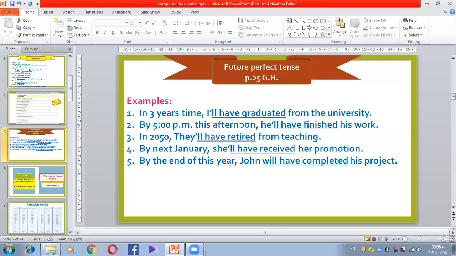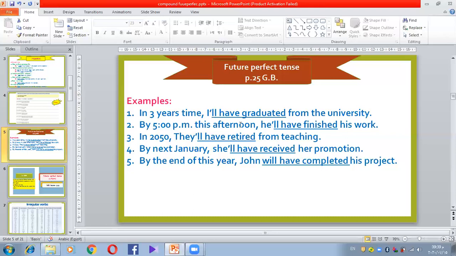By 5 p.m. this afternoon. It means now, for example, it's 1 or 2 or 12, it's before 5. By 5 p.m. this afternoon, he will have finished his work. So this is future for me. He's not going to be working. He will have finished his work. In 2050, this year is in the future, they'll have retired from teaching. It means they will finish their time for teaching.